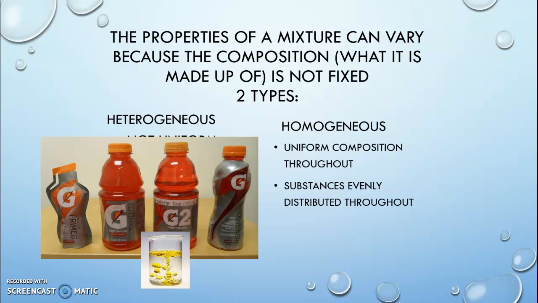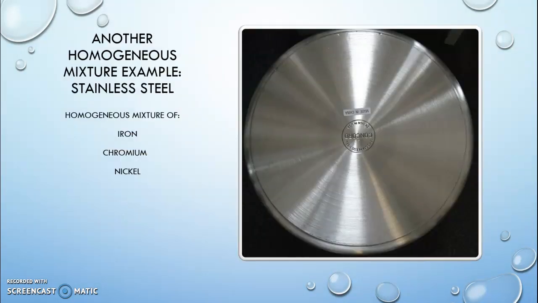This picture is a little bit out of place, but nonetheless, I'll talk about it. The G2 that you see there and the other Gatorade products, those are all homogeneous. They're uniform throughout. You can't distinguish all the different things in there, and yet if you read the label, you know that there's lots of stuff inside of there. The oil and water on the bottom, however, that is a heterogeneous mixture, and you can definitely see the individual portions and they don't remain mixed.